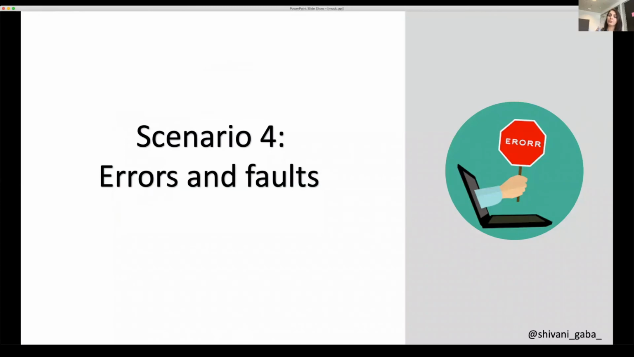Scenario number 4, errors and faults. A lot of times the APIs we depend upon are giving us some errors. And we want to make sure that seeing this error, our application is not responding with errors in turn and they are handling it correctly. So let's see how stubbing can help us here.